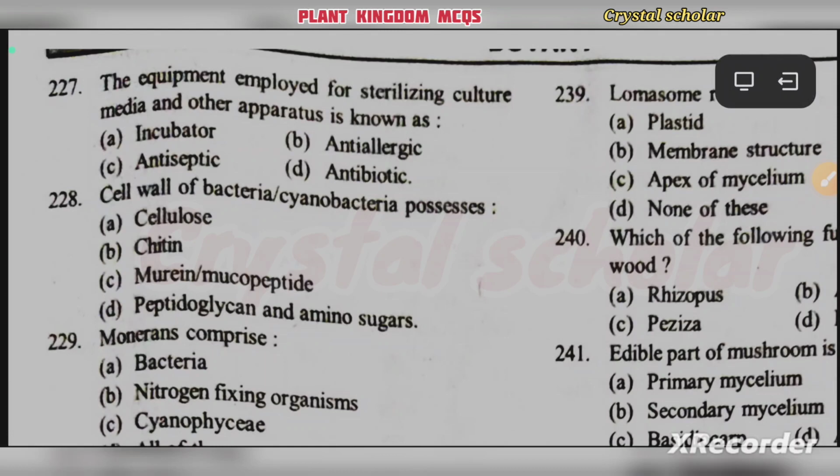In previous class also we discussed some important questions. In today's class we will learn about some other important questions of plant kingdom.